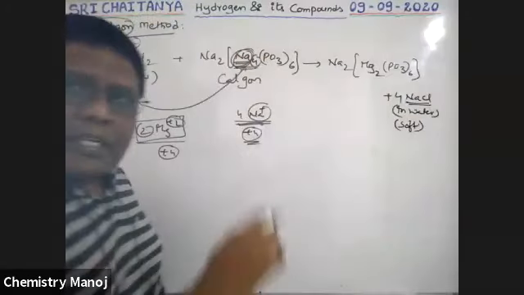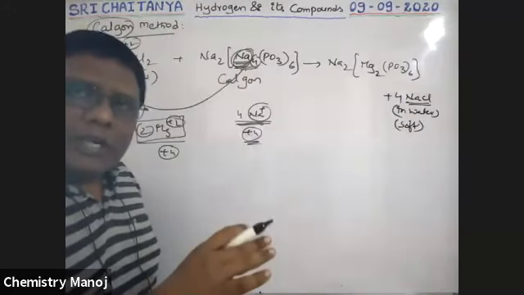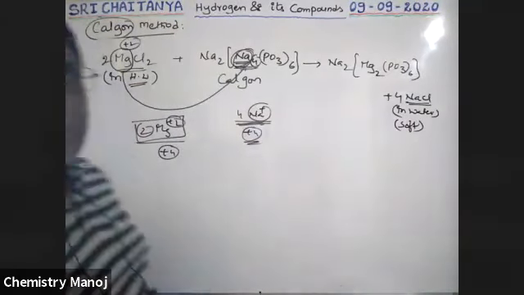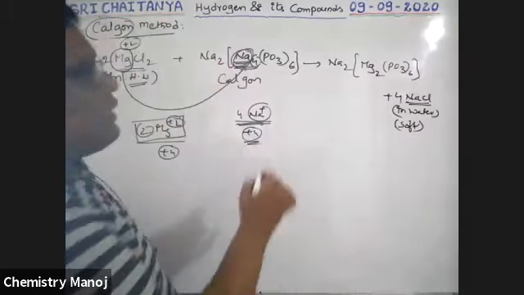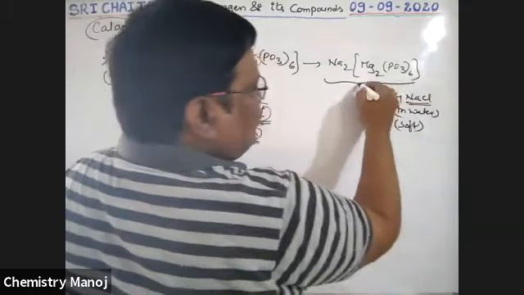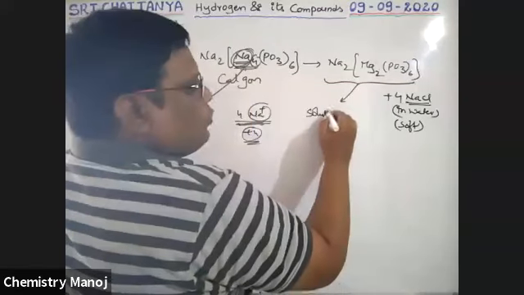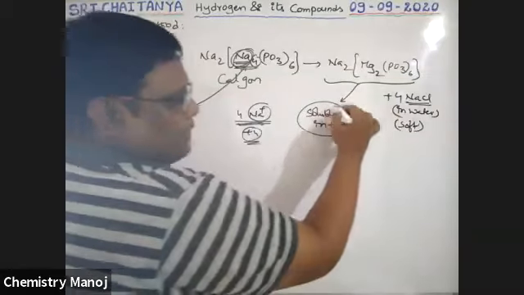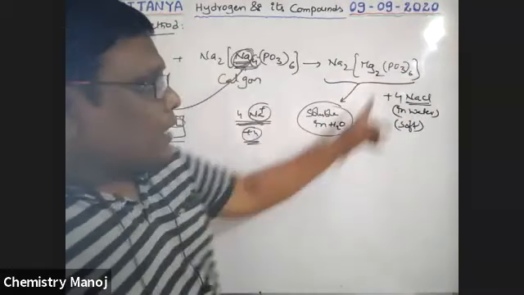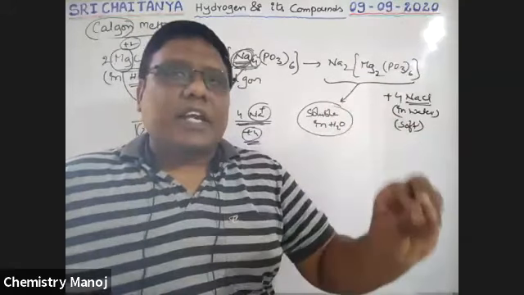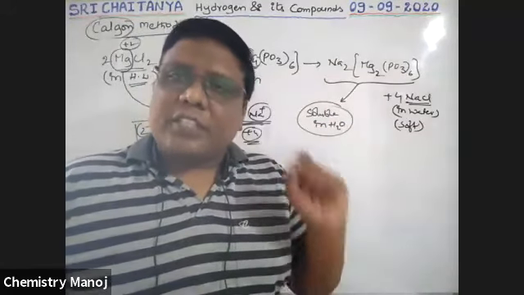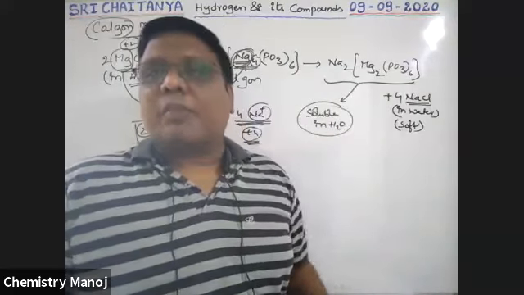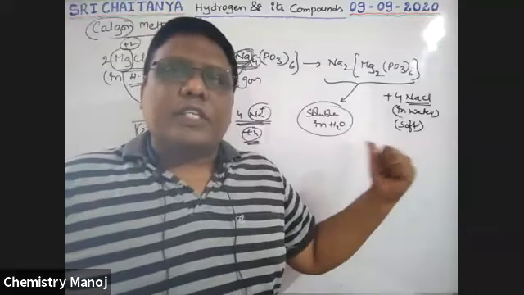This water is soft water because NaCl never creates hardness. So this was hard water and now it becomes soft water. This complex is soluble in water, but it doesn't generate Mg2+ ions. That is why the water is soft. It is a soluble complex, not insoluble, not a precipitate.